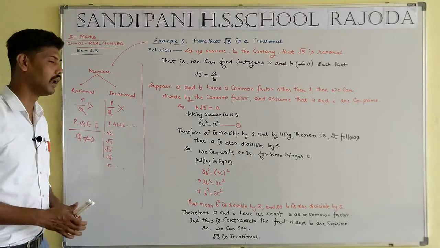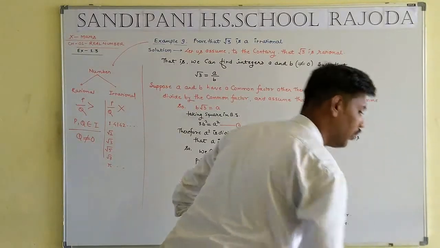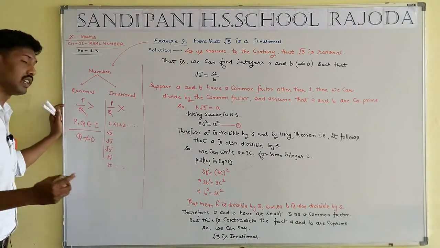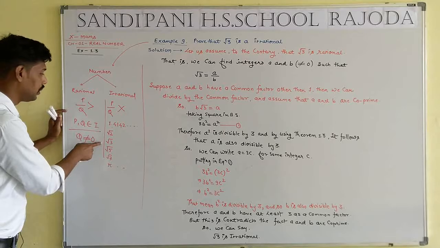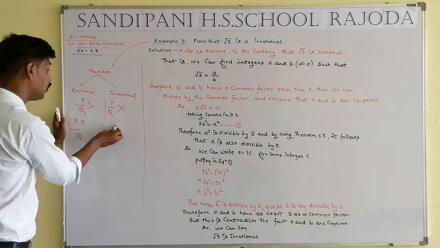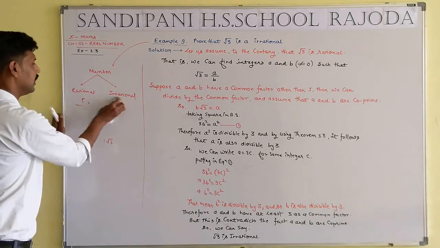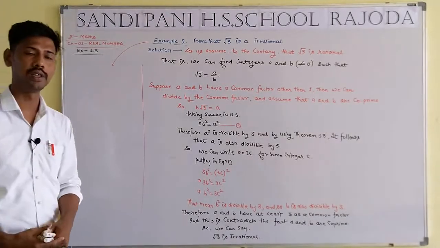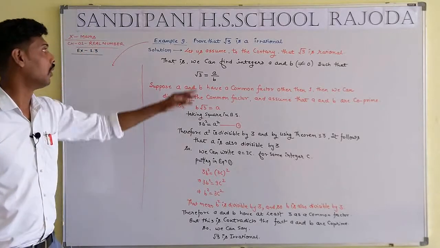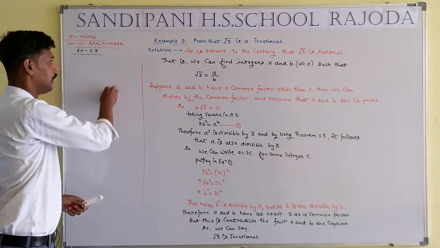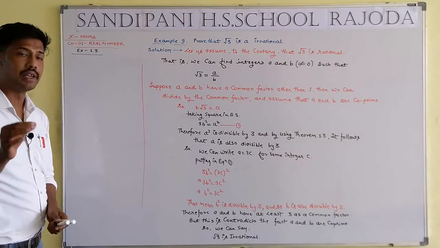Okay students, now we have to prove root 3 is an irrational number. We know root 3 is an irrational number, but we have to prove it. I hope, students, you are getting the concept of the question. What is the demand of the question? Now, root 3 is an irrational number.